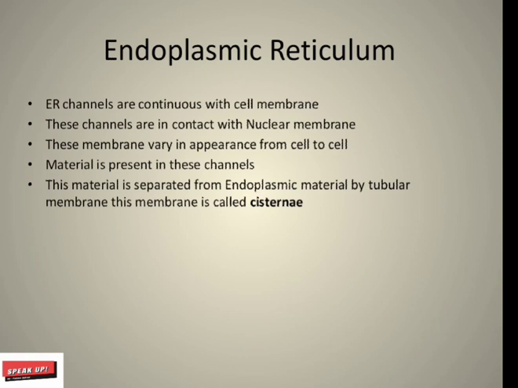In last, we discuss cisternae. Important definition also. क्रिस्टी and cisternae में sometimes difference पूछ लिया जाता है. Cisternae is the material separated from cytoplasmic material by a tubular membrane. This membrane is called the cisternae. Means वो material present in this channel is separated from cytoplasmic material by spherical or tubular membrane called the cisternae.